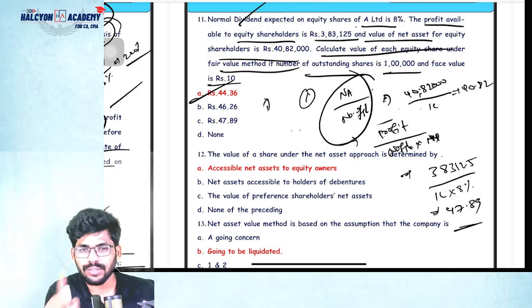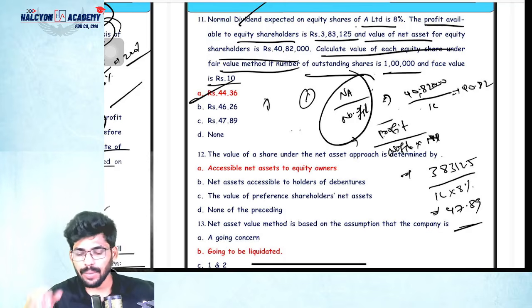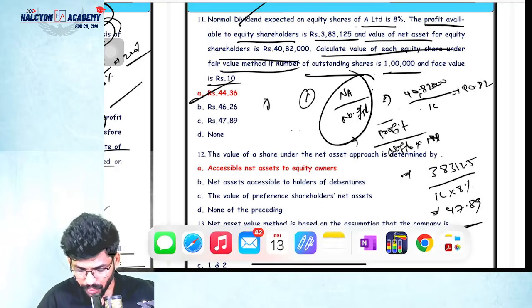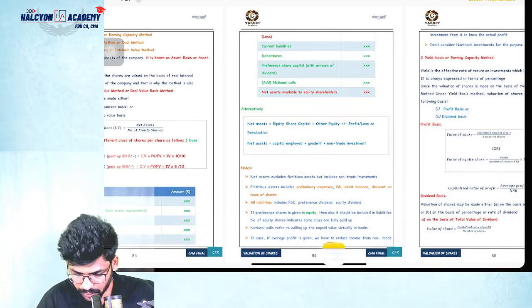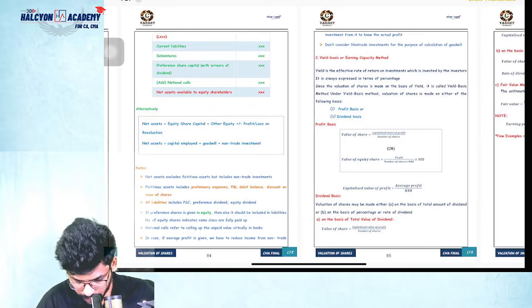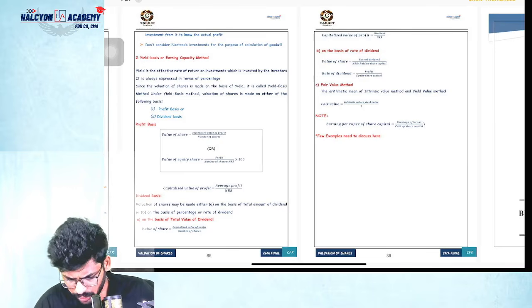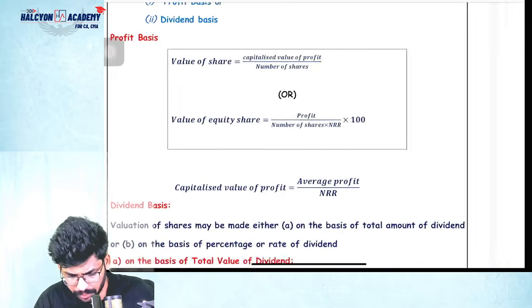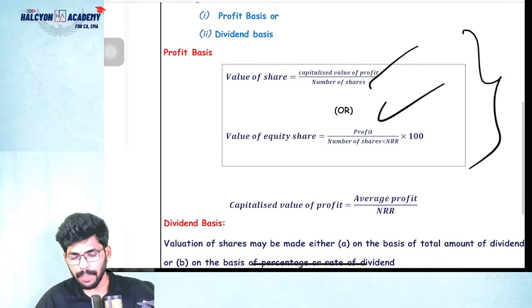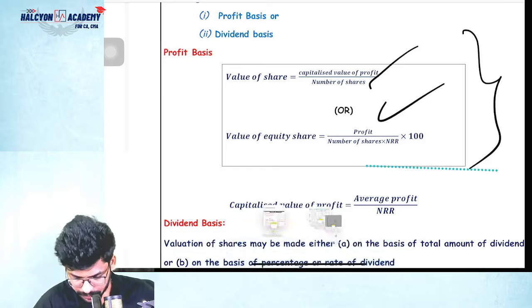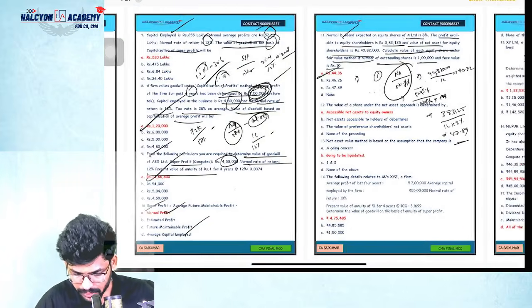Simple, guys, simple. Please remember the formulas. Net assets by number of shares is the first method. The second method, the yield method, is profit by number of shares into NRR. If you want, you can see the formulas also. So here we have a formula, you can note it down. I have not discussed this topic in this marathon, but it is in our previous marathon. You can go and check. Okay, clear? Come to the next question.